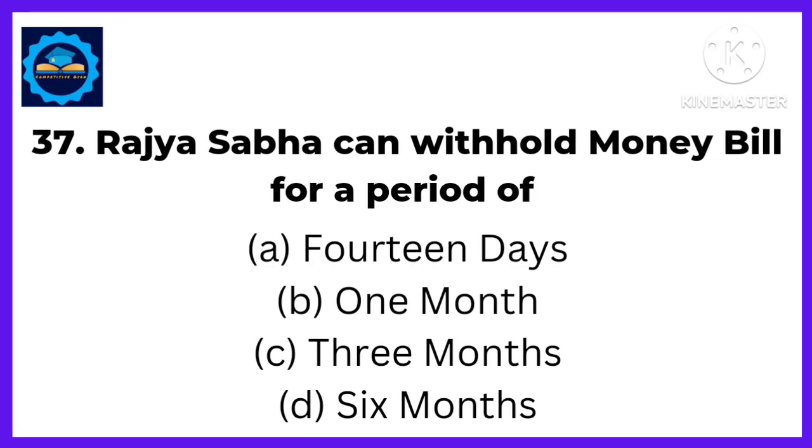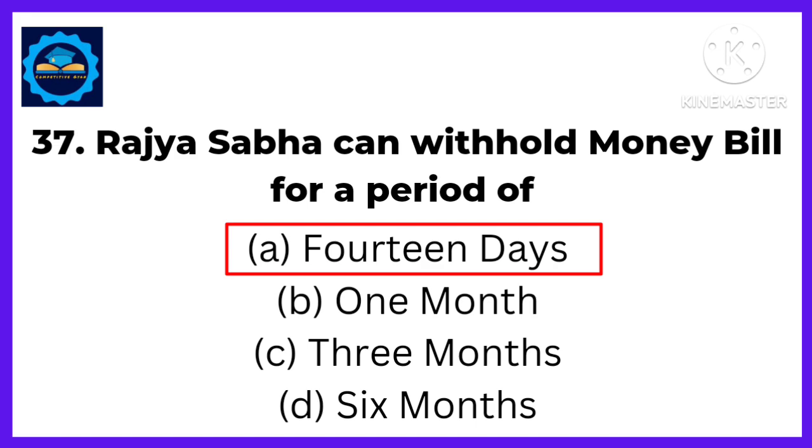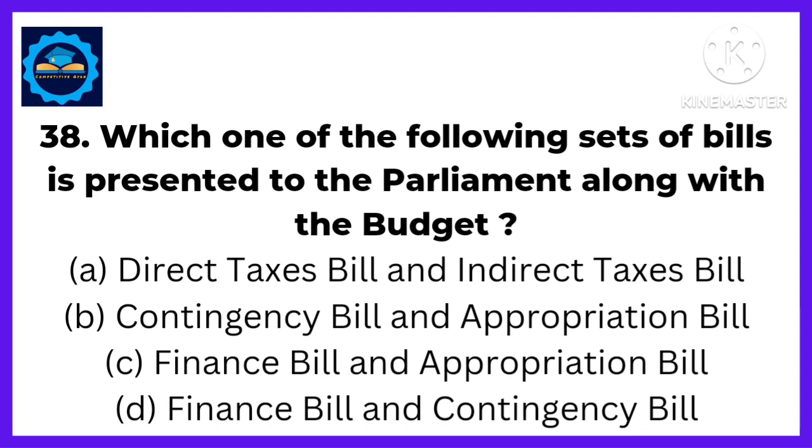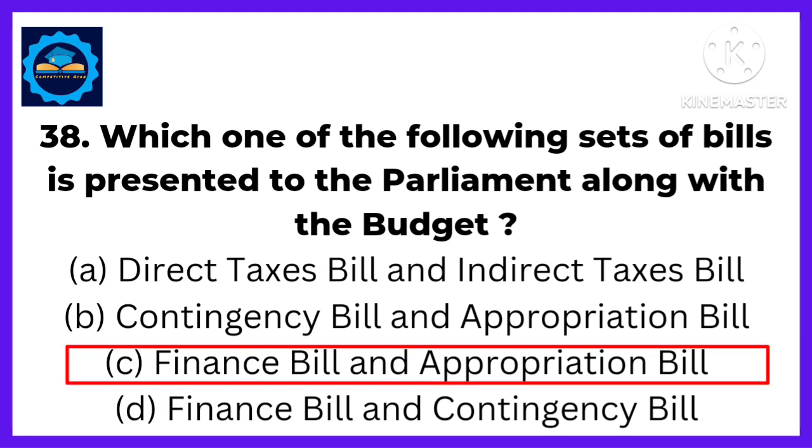Next, Rajya Sabha can withhold money bill for a period of. Answer: Rajya Sabha can withhold money bill for a period of 14 days. Next, which one of the following sets of bills is presented to the Parliament along with the budget? Answer: the Finance Bill and Appropriation Bill.